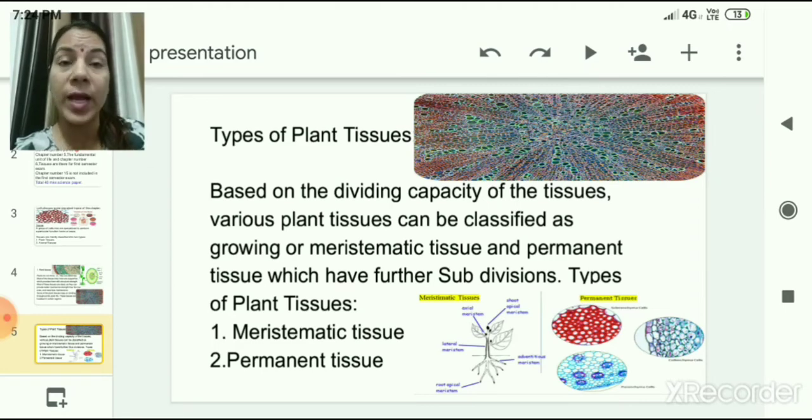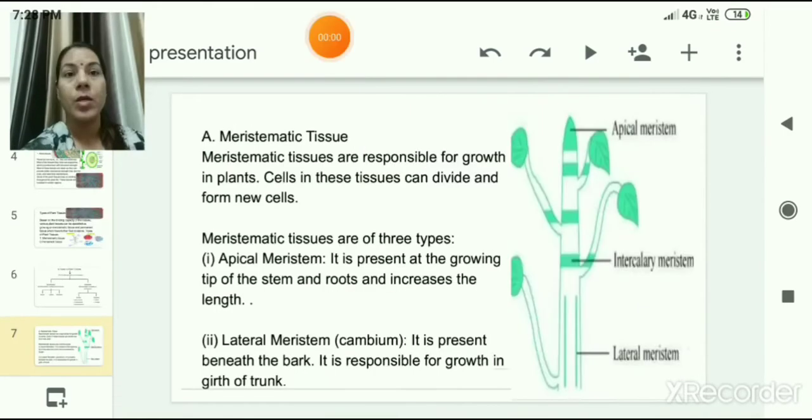Based on the dividing capacity of the tissues, various plant tissues can be classified as growing or meristematic tissues and permanent tissues, which can be further subdivided into various other groups. So here we are broadly dividing plant tissues into 2 groups, that is meristematic tissues, which are growing tissues or dividing tissues, and the other one which is permanent tissue. So let us discuss about meristematic tissues first.